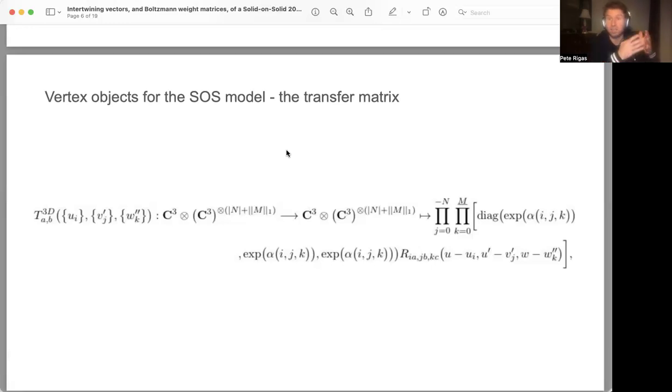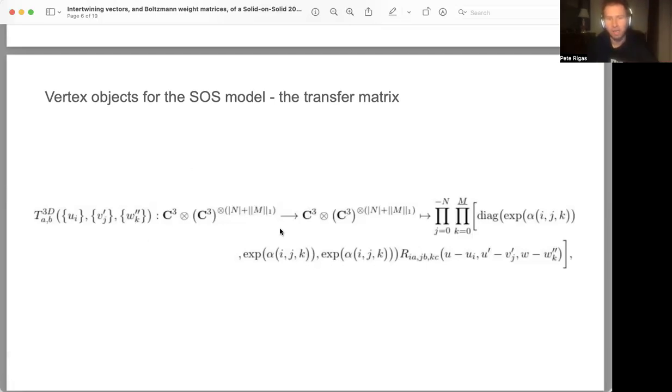Whether, for instance, from work in the literature, correlations decay exponentially fast versus polynomially fast. And for the 20 vertex model, which we're going to make use of and study further in this presentation, I made use of a transfer matrix, which is dependent upon three spectral parameters, U, V prime, and W prime prime, which depend upon each one of the degrees of freedom over the triangular lattice for which the 20 vertex model is defined.